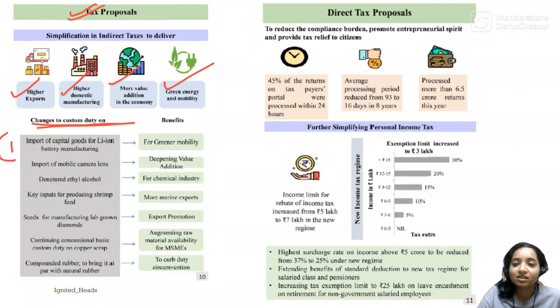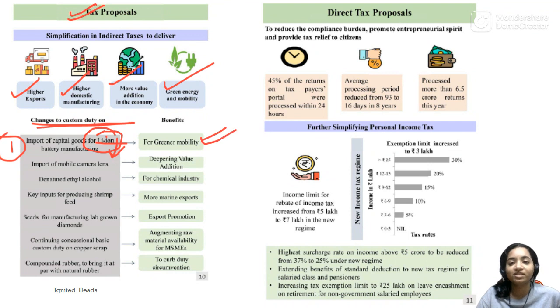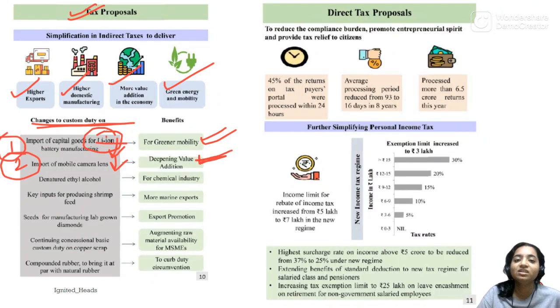So first is import of goods for lithium ion battery manufacturing. So on this, the government would want to decrease the custom duty so that the lithium ion becomes cheaper and we can move towards green mobility. Next is import of mobile camera lens. This will again also be decreased, the customs on mobile camera lens, so that the value addition is increased so that we get cheaper cameras from there and cheaper mobile phones can be manufactured in India.